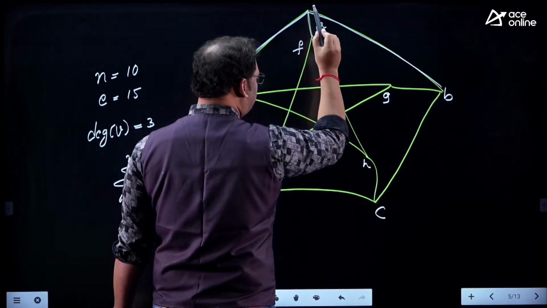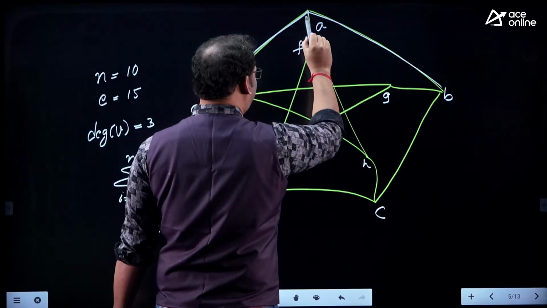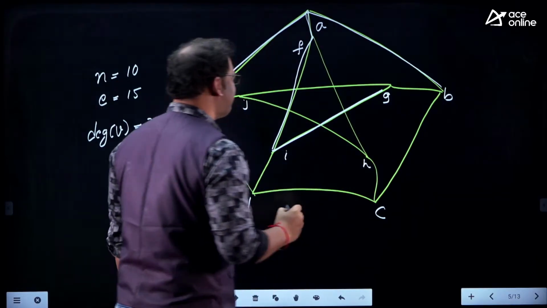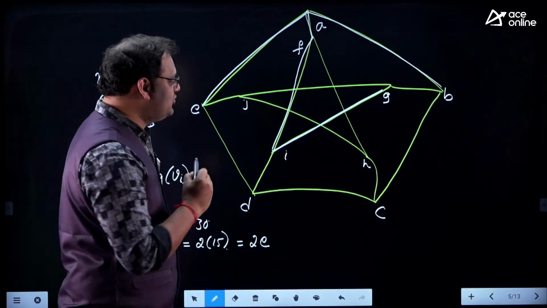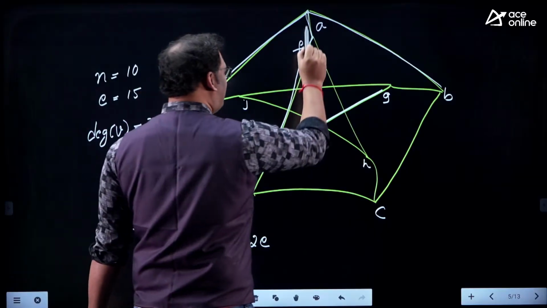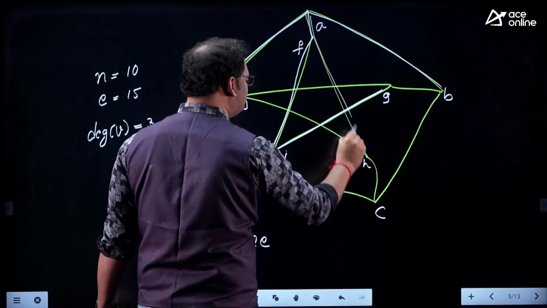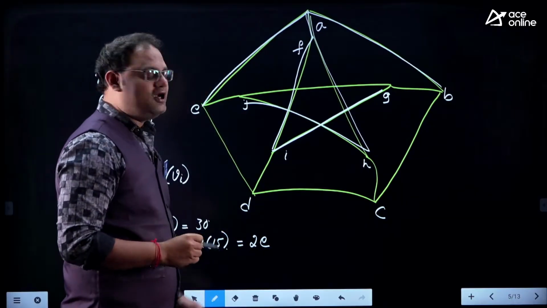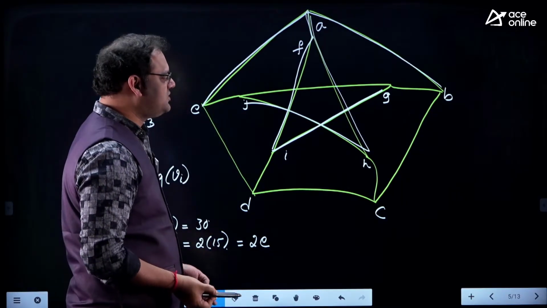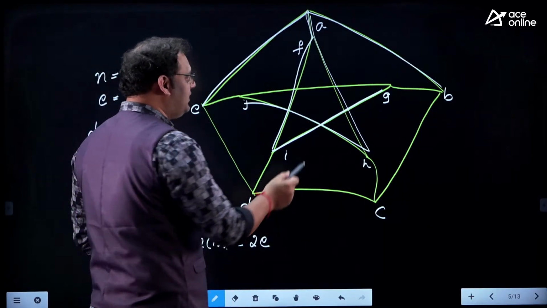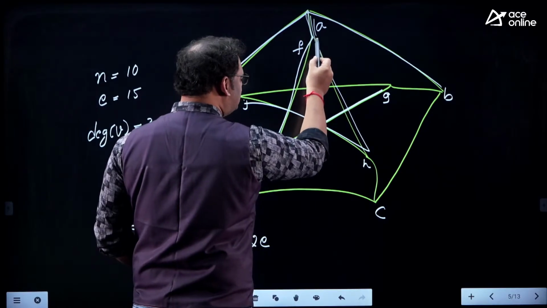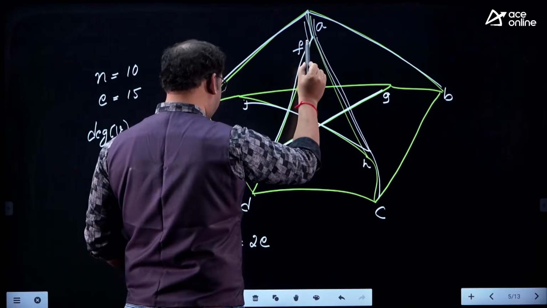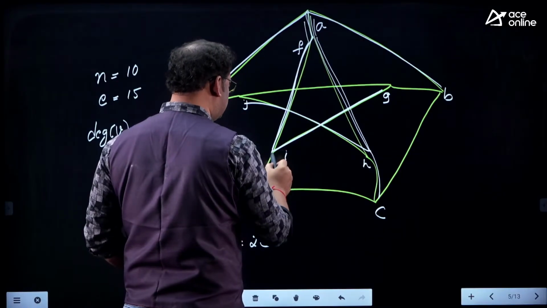A to G, let me take 1, 2, 3 units. A to J, 1, 2, 3 units. And A to H is 2 units, and A to C is 3 units, 1, 2, 3. Similarly, A to D is also 3 units.